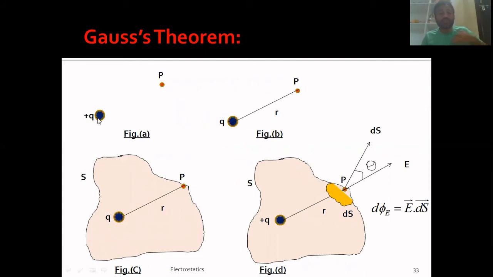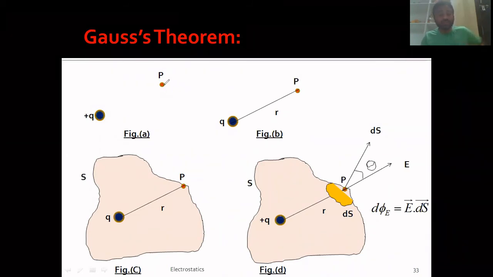To construct a closed surface, I have to choose a point P. So I have chosen a point P. This is the charge that I am considering, and this is the point P which I have chosen in figure B. Let us assume that the distance between these two is R. At point P, the electric field intensity of this charge is already known to us; we just derived it in this class.